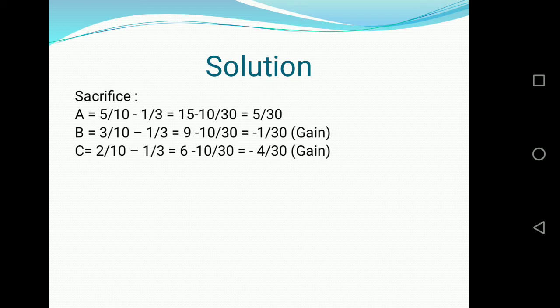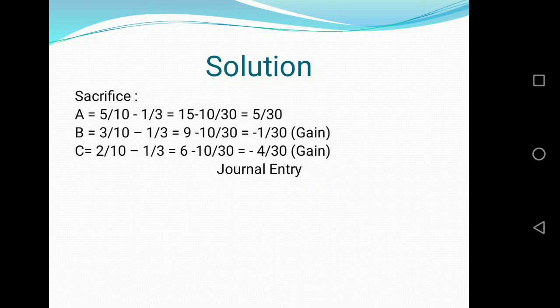So here we can see that A's sacrifice is equivalent to the gains of B and C. That will always be the situation. Wherever we have gain of one partner, that will be equivalent to sacrifices of other partners. Whenever we have sacrifices of one partner, then that will be equivalent to gains of other partners. So here we have 5/30 sacrificed by A, and B and C have gained in ratio 1/30 and 4/30, whereas A has sacrificed 5/30.